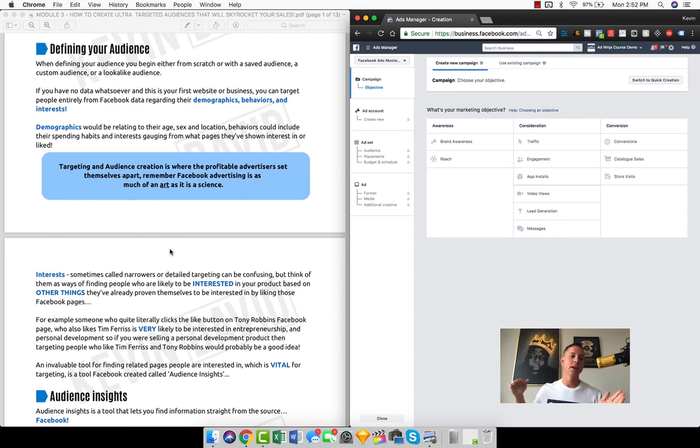Targeting and audience creation, guys, is just where the profitable advertisers set themselves apart. Again, remember, Facebook advertising is as much of an art as it is a science. And so this module is going to be a lot more about how to unlock that art of defining your perfect audience, understanding what tools are available to you to find your perfect audience, where to find the data, how to make sense of the data, how to apply the data. And I'm going to show you exactly how to do that.